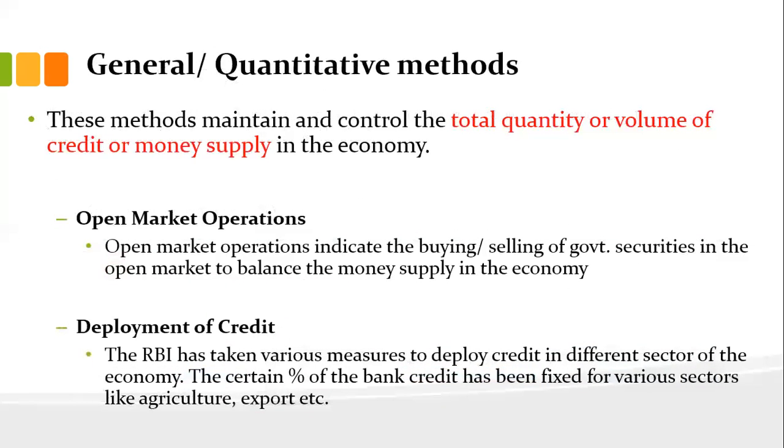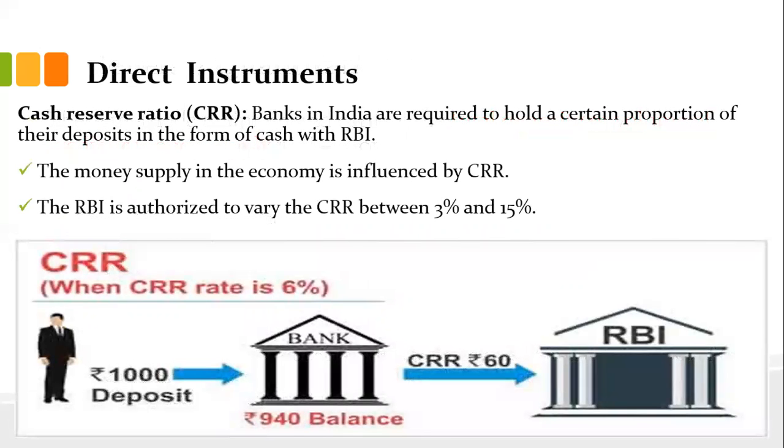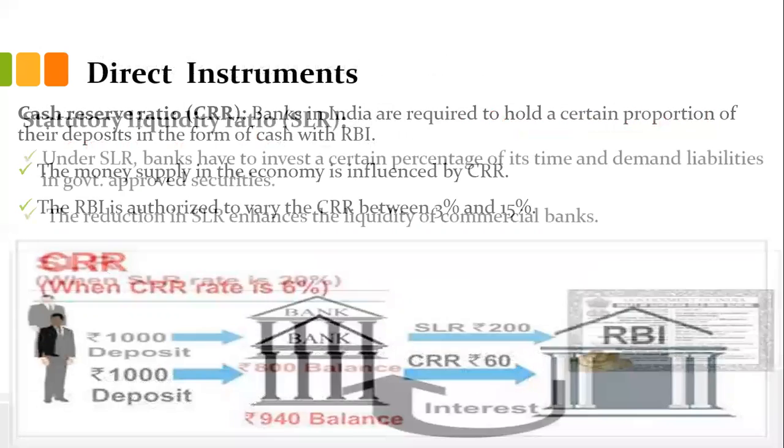Open market operations and deployment of credit is there, and CRR is there, where banks are required to hold a certain portion of their deposits with the RBI also. So when the RBI changes the CRR, money liquidity in the market can be controlled. If CRR is more, it means less liquidity will be there. If CRR is less, more liquidity will be there.